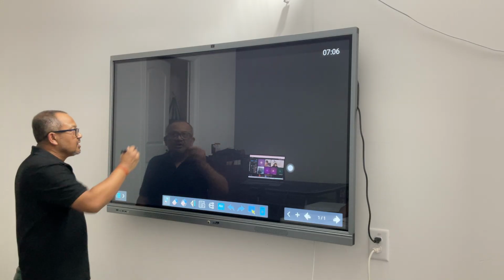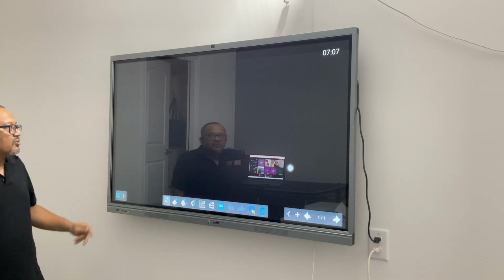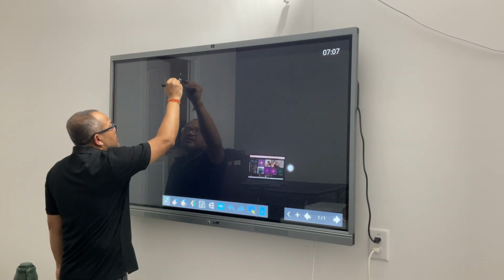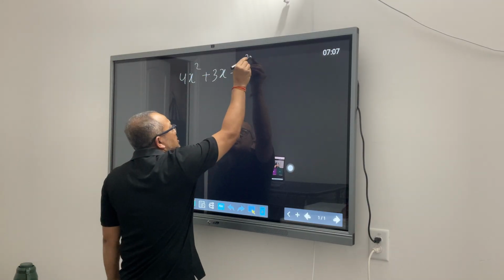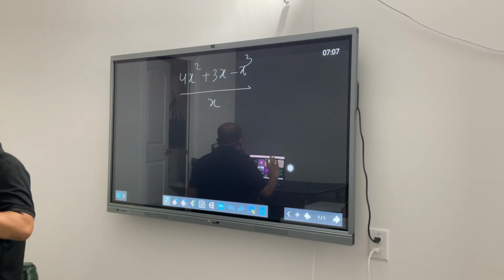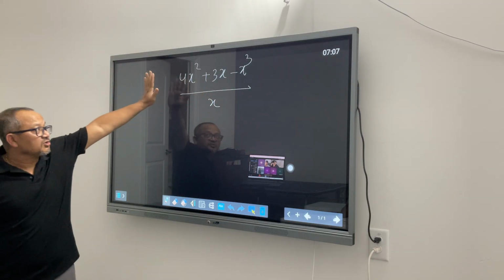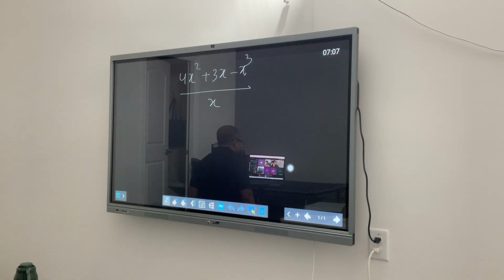So we are trying to talk about polynomial division of a polynomial by a monomial. Let's say somebody says divide 4x squared plus 3x minus x cubed by x. Don't try doing anything, okay? I'm just asking you guys, if I divide this whole thing by x, will I have any remainder or not? What do I mean by remainder? Meaning when I divide, there is something left which I am not able to proceed with further. Yes, Devans, go ahead.